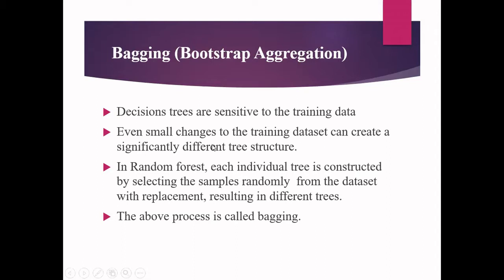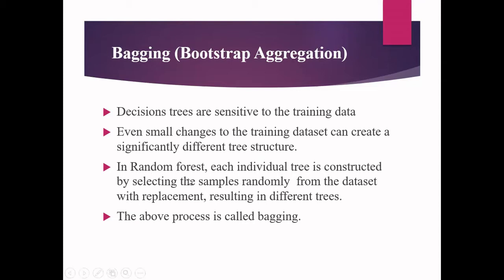Even if you have small changes to the training data set, it will create a significant difference in the decision tree structure. Because we have seen in the decision tree classes that the trees are constructed only based upon the training instances you give. Even a small mistake in my class label is going to create a different tree structure.